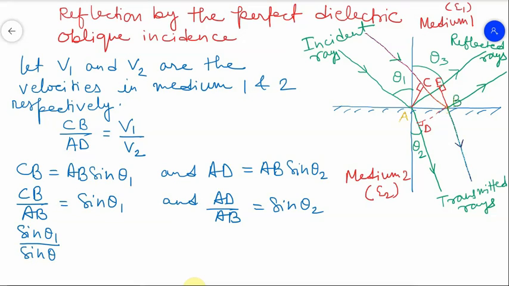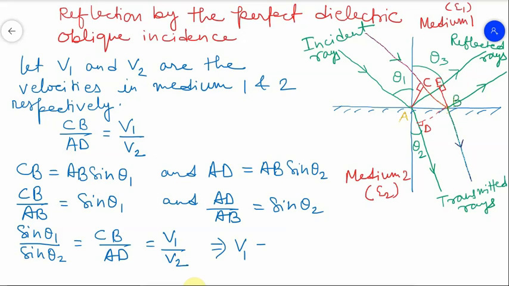So sin theta 1 upon sin theta 2 will be CB upon AD. And what is CB upon AD? It is V1 by V2. So we can write it as V1 upon V2. Now what is V1?